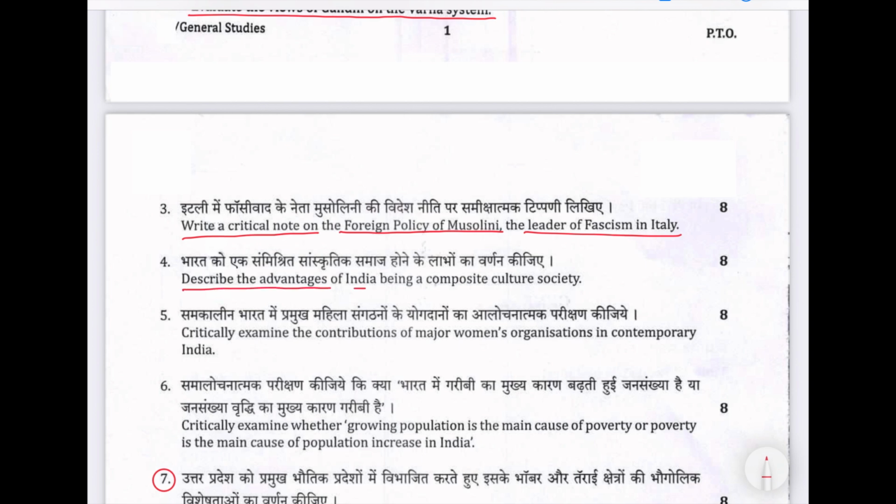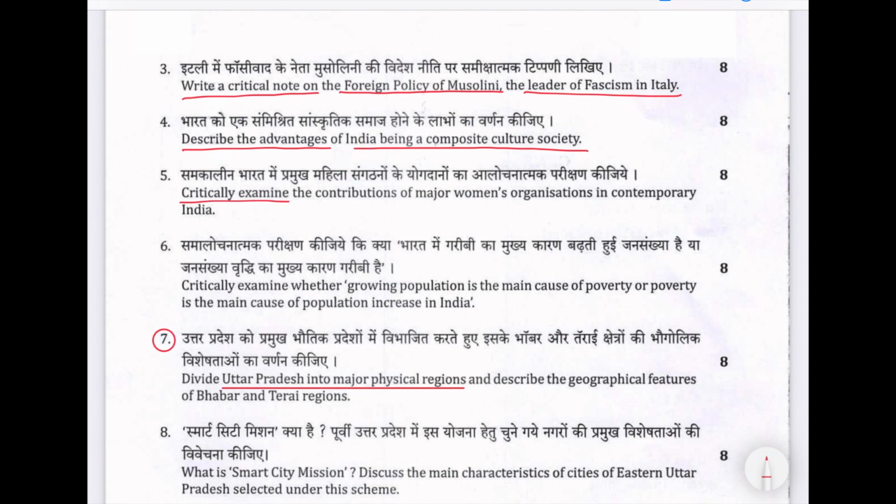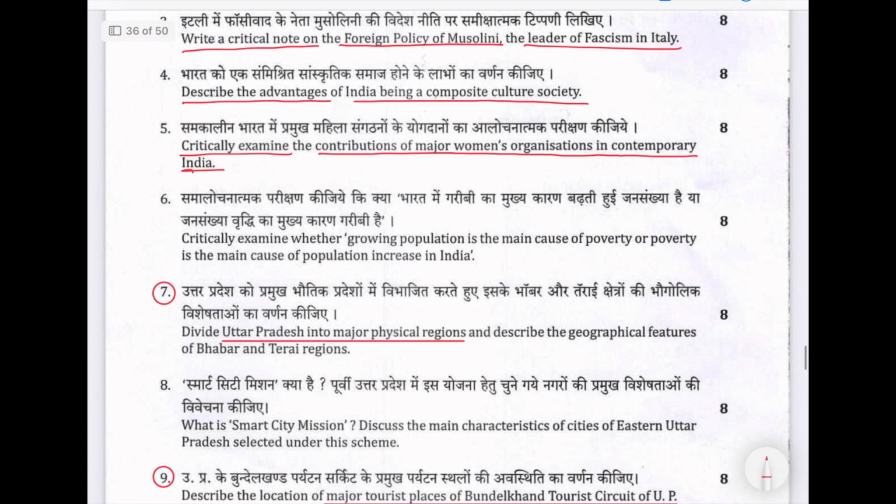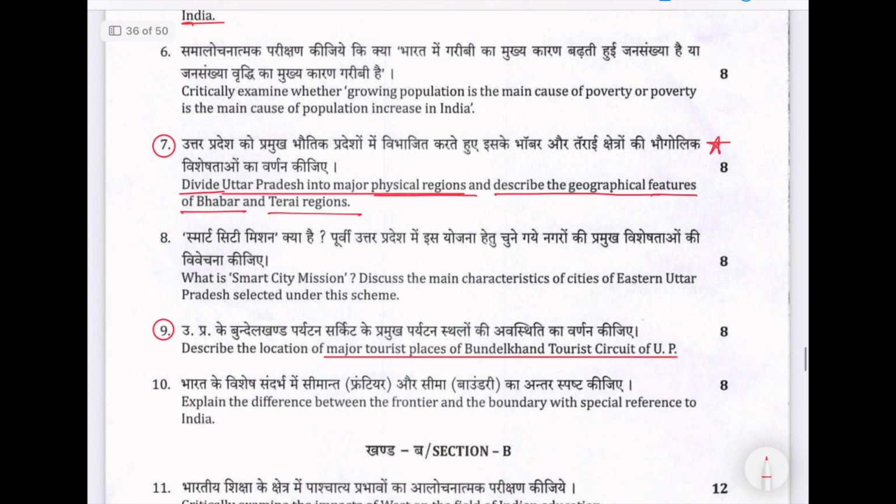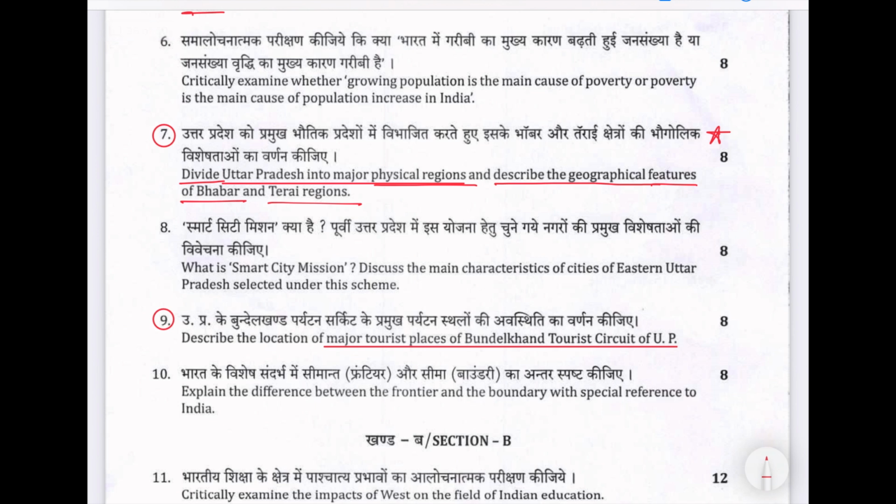Describe the advantages of India being a composite culture society. Critically examine the contribution of major women organizations in contemporary India. Okay, this is the first question on Uttar Pradesh. Divide Uttar Pradesh into major physical regions and describe the geographical features of Bhabar and Tarai regions. Uttar Pradesh state geography. Describe the location of major tourist places of Bundelkhand tourist circuit of UP. Uttar Pradesh geography.